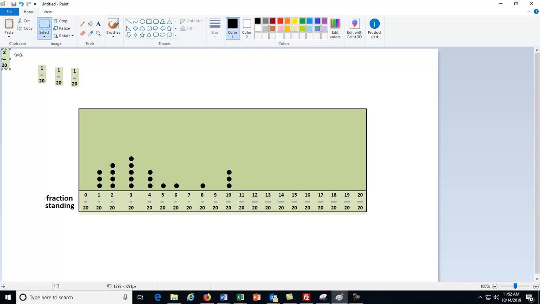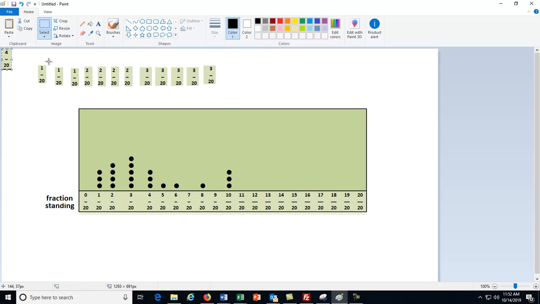I'm going to copy these up here. 2 out of 20, 2 out of 20, and then we had 2 more, right? I'm just putting them in a line so we can see them all next to each other. So we got 3 1 out of 20s, 4 2 out of 20s, 5 3 out of 20s. Let's copy this. 3 out of 20, 3 out of 20, a couple more, and then 1 more. Okay, this is very rough. All right, so now we got 5 3 out of 20s. Then we have 3 4 out of 20s.